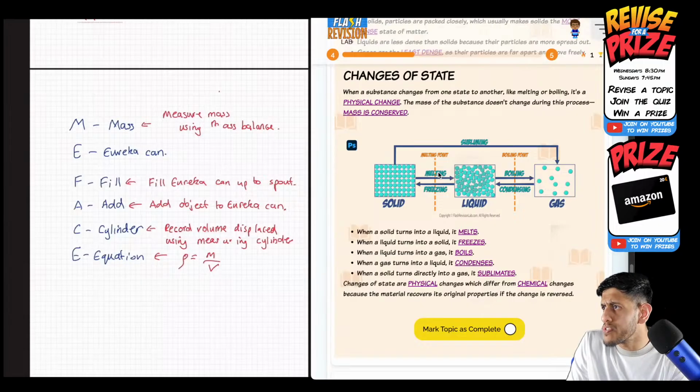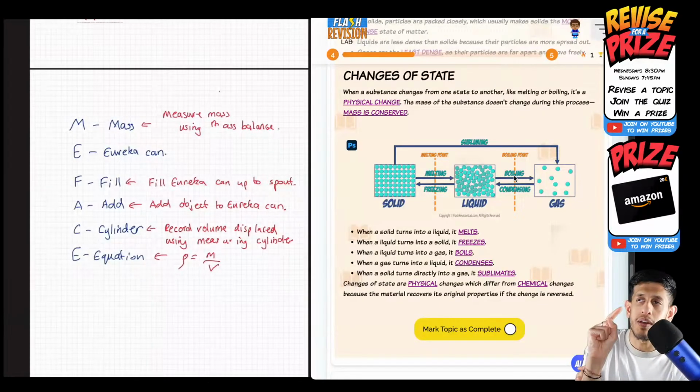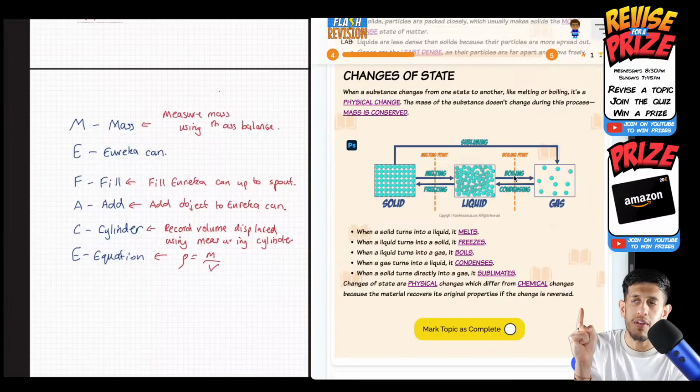Some people have said 100. Some people have said 0. Maybe people didn't hear the question I asked. The melting point, okay? That's from solid to liquid. Ice melts at 0 degrees Celsius. So it's 0. 100 degrees is for the next state when we go from liquid to gas. The boiling point, the point at which it starts to turn into a vapor or evaporate or boil, that is 100 degrees Celsius. Yes, that's the difference. But yeah, good.